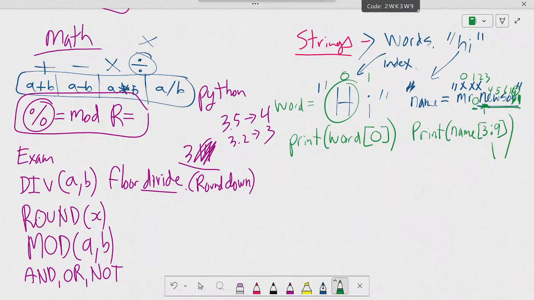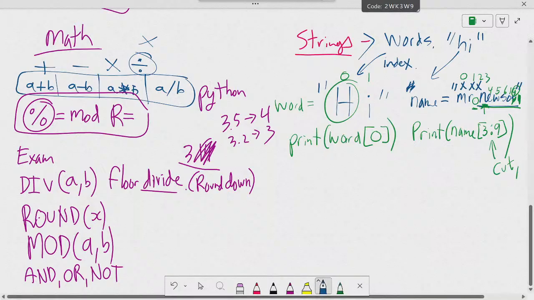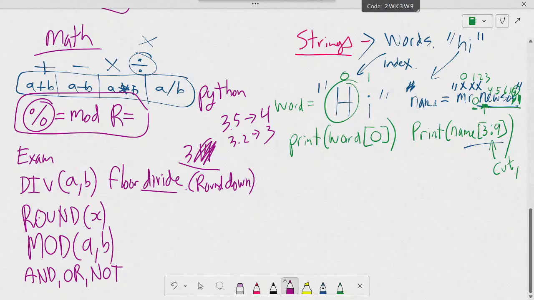So this is how you can cut or splice a word. Okay, copy it down. And on the exam, it's the same idea, but just note, the index numbers start at 1. They start at 1 for pseudocode, not 0, but the idea is the same.